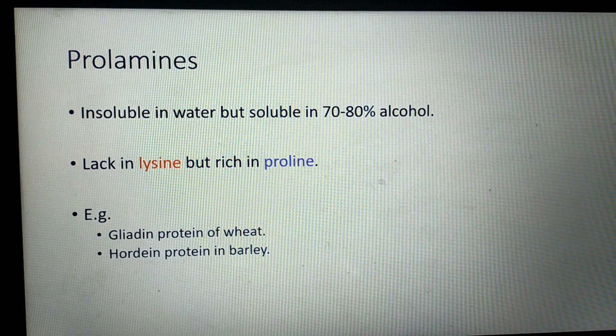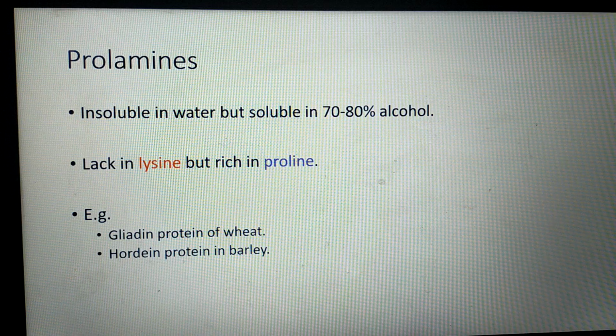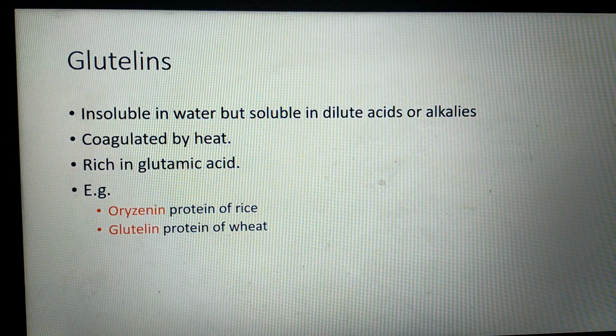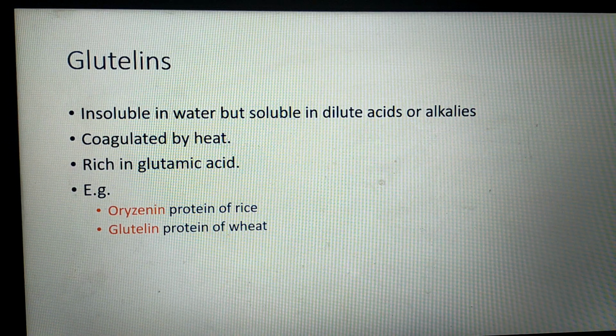Next simple protein is prolamine, which is insoluble in water but soluble in 70 to 80% alcohol. It is deficient in lysine but rich in proline. Examples: gliadin protein of wheat and hordein protein of barley. Next simple protein is glutelins. It is insoluble in water but soluble in dilute acids or alkalis. It is coagulated by heat, rich in glutamic acid. Examples of glutelins are oryzenin protein of rice and glutenin protein of wheat.